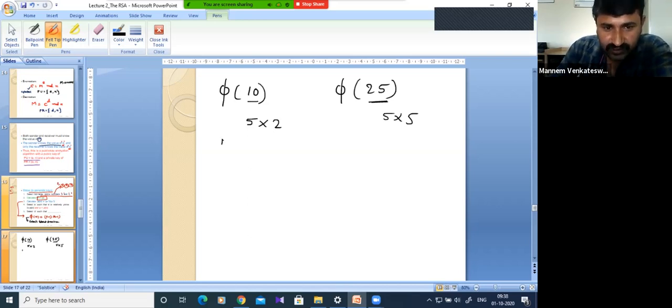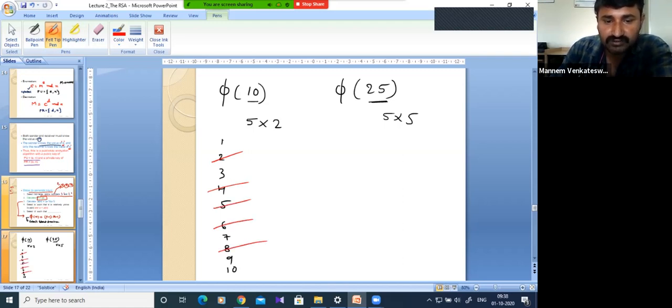So write down 1, 2, 3, 4, 5, 6, 7, 8, 9, 10. Just cancel out the factors. So 2 can be cancelled out: 2 into 2, 4; 5 is gone; 2 into 3, 2 into 4, 2 into 5. So what are the remaining? 1, 2, 3, 4 numbers only. So the remaining are the co-primes.